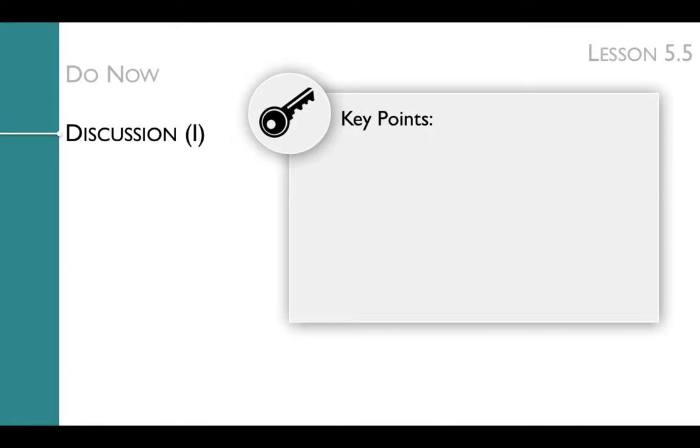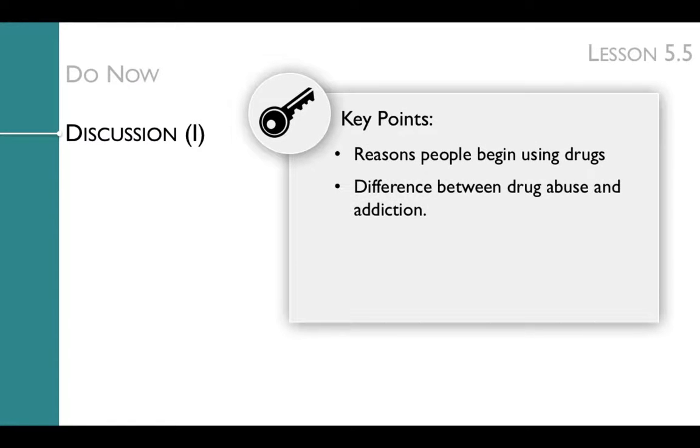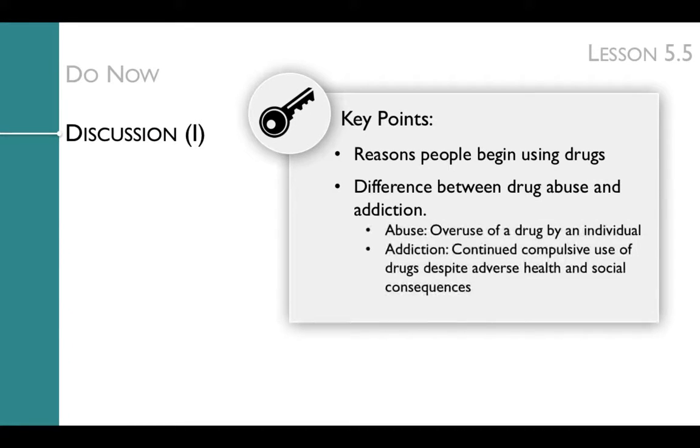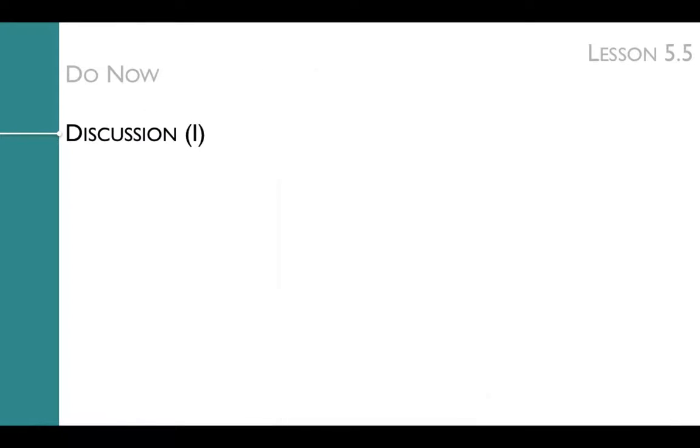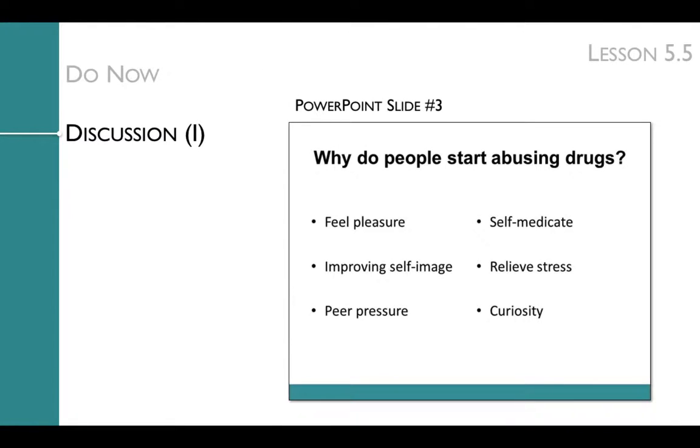The key points of the first discussion are the reasons that people begin using drugs and the difference between drug abuse and addiction. That abuse is the overuse of a drug by an individual, whereas addiction is the continued compulsive use of drugs despite adverse health and social consequences. We'll get to these key points with a Socratic discussion. The discussion starts by reviewing the do now with the students.